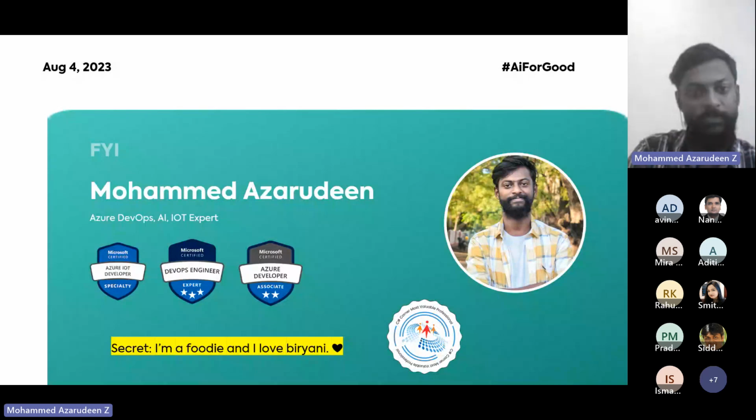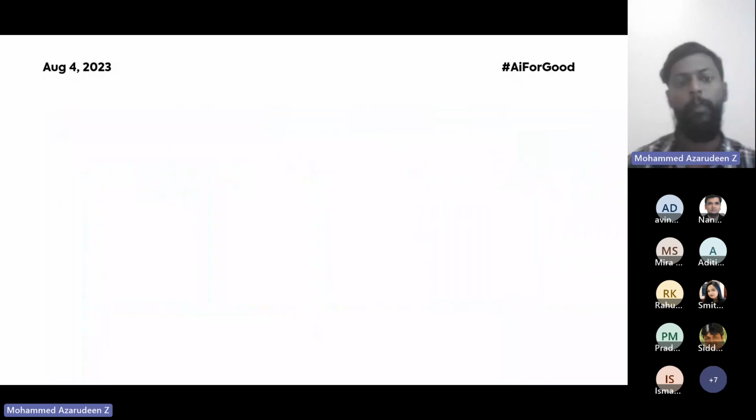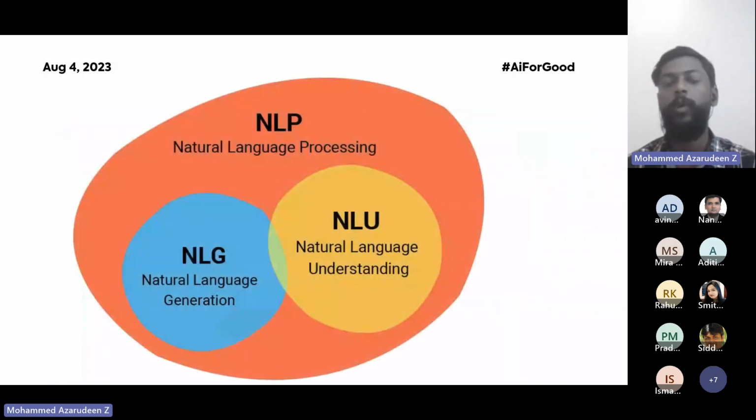So thanks for joining. Before we dive in, let's understand what we are going to create. We are going to create a chatbot, in the sense that we give something to the bot and get a response, according to our own scenarios and plan. The technology behind this is NLP, which is also a buzzword right now. NLP stands for Natural Language Processing.